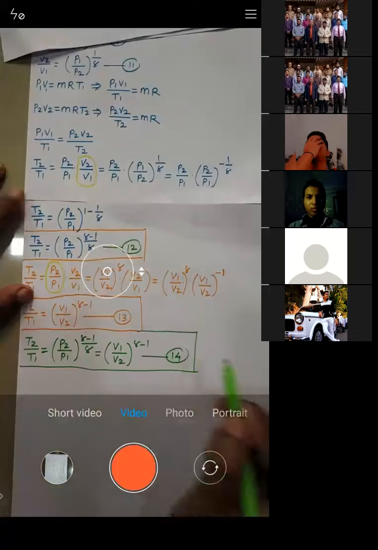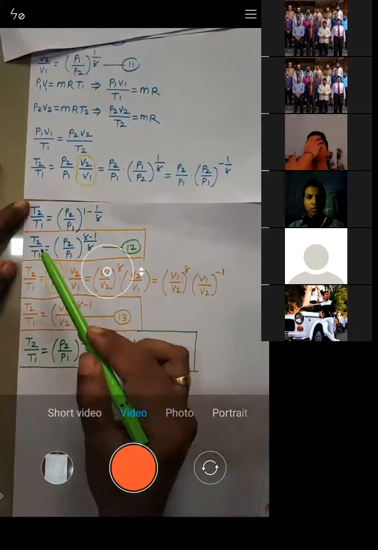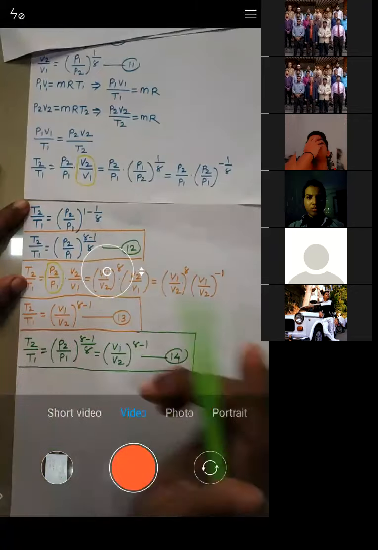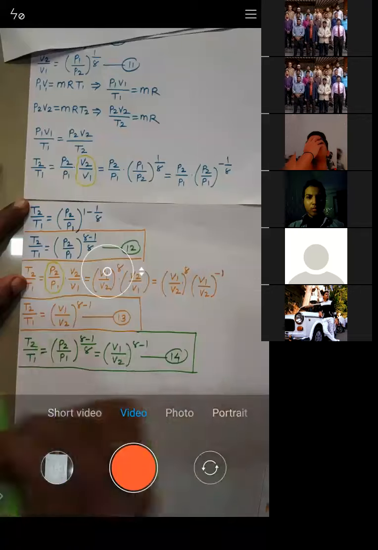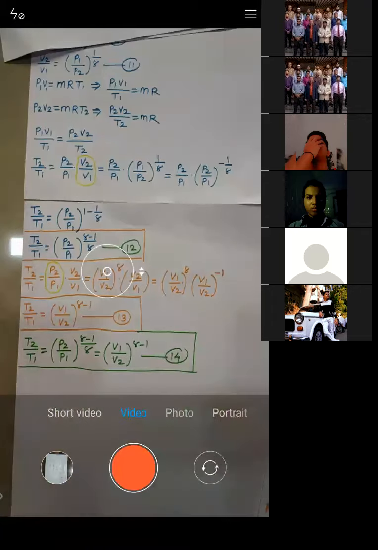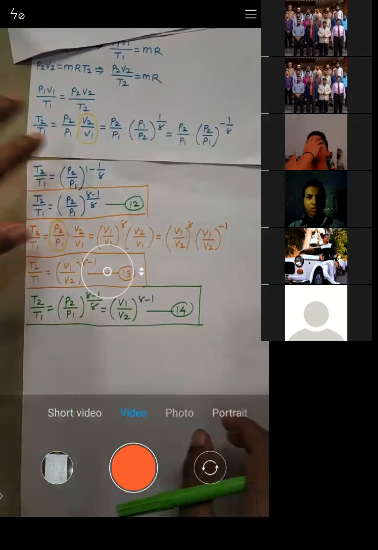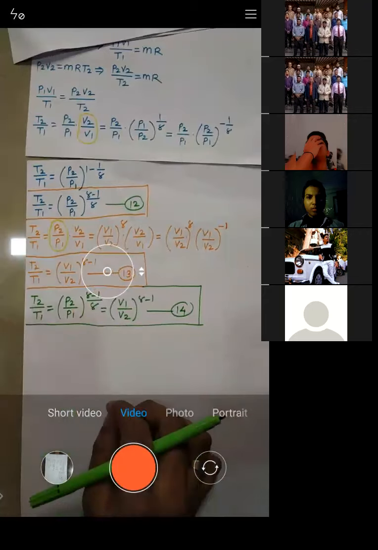This will be very useful. See, what I've done: their left hand sides are equal, so their right hand sides are equal. So I've written a single equation which contains temperature, pressure, and volume. This equation will be very useful. Is it okay? All of you, let me know. Is it okay or not? Yes, sir.